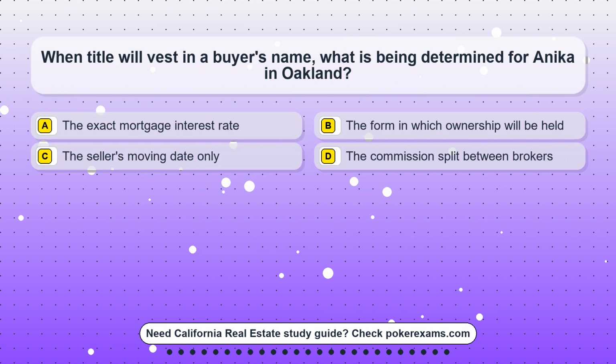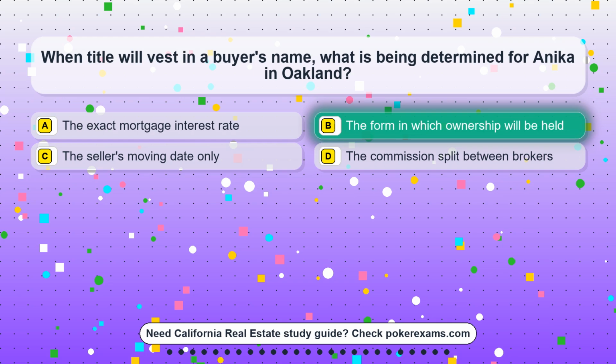Question 8. When title will vest in a buyer's name, what is being determined for Anika in Oakland? Option A. The exact mortgage interest rate. Option B. The form in which ownership will be held. Option C. The seller's moving date only. Option D. The commission split between brokers.